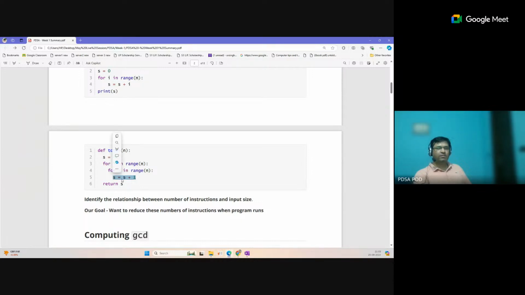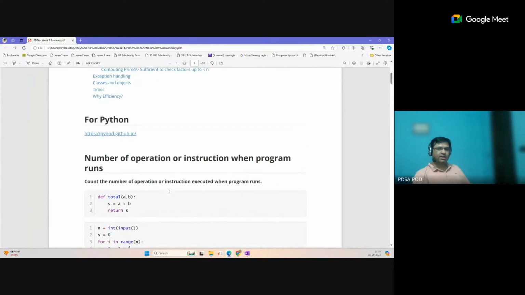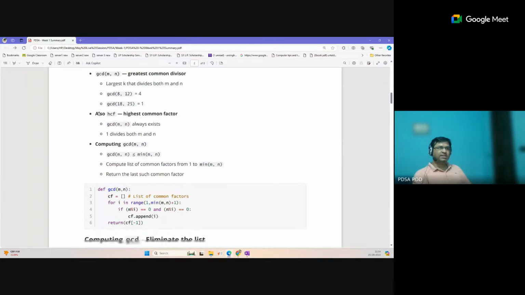Okay, so line number 5 will execute n square times, because for each value of i, this loop will run n times. So the total is n into n, n square times. We are only interested in the highest order of the input terms. Here we are getting n square, so the complexity will become n square. We will discuss this in detail at the start of week 2. But our goal is to find the total number of steps executing at runtime. We want to reduce the number of steps with a better solution.